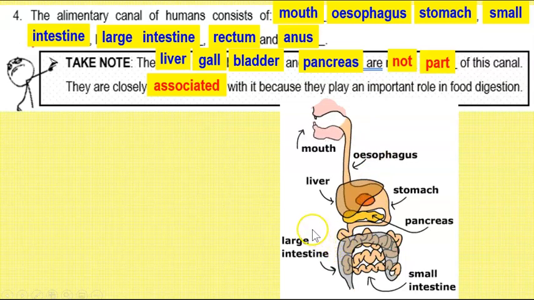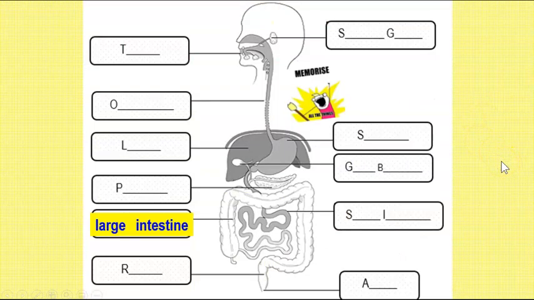Okay, now why is it the liver is not part? The liver, gallbladder and pancreas are not part, but why must they be associated? Because they play a very important role in food digestion. Okay, so let's look at your entire digestive system. Now you need to know this because in the N levels it's very important. They will ask you to label this.